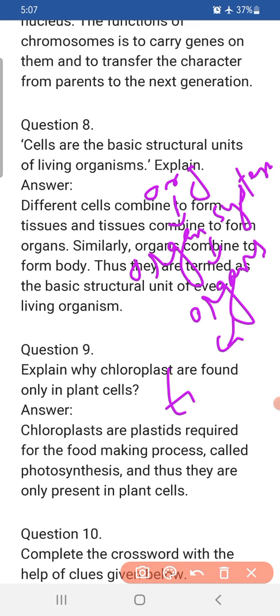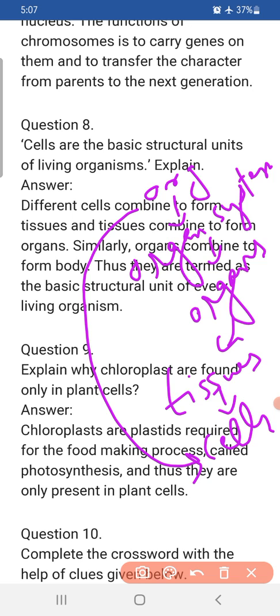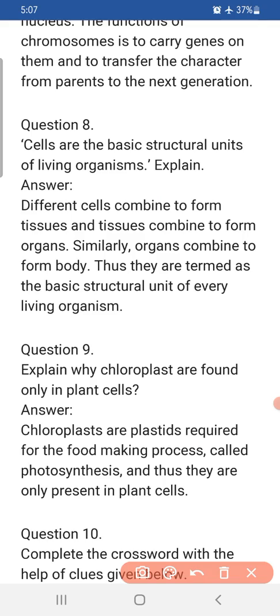All these organs are made up of tissues, and lastly the tissues are a group of cells, so they are made up of cells. So if we go into detail, we know that an organism is lastly made up of cells. So definitely cells are the basic structural unit of living organisms.